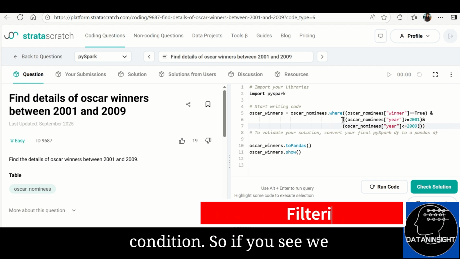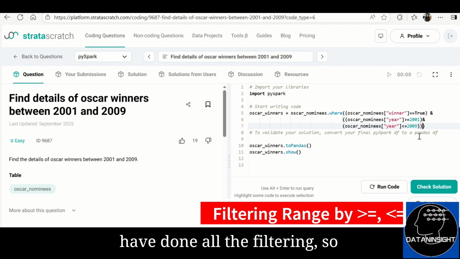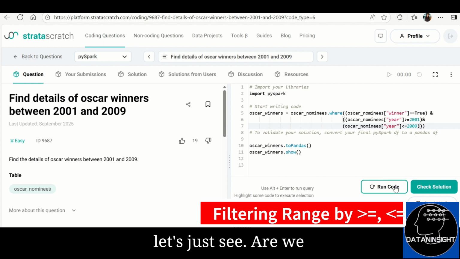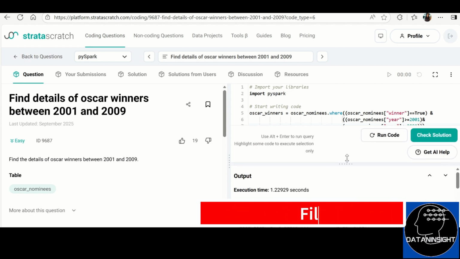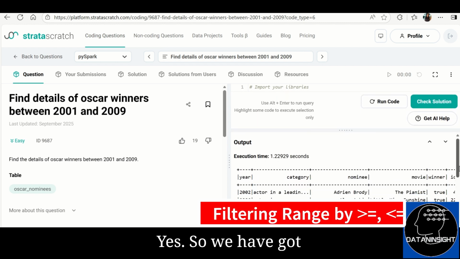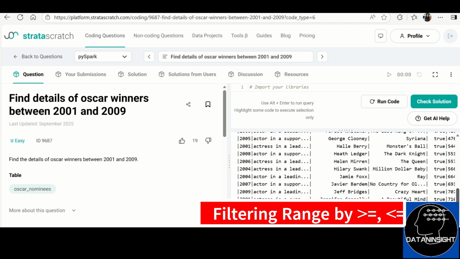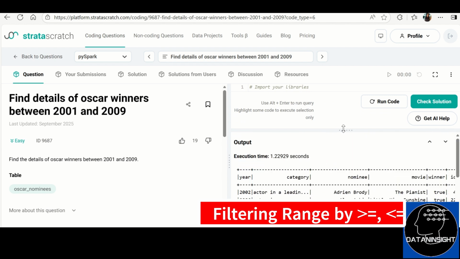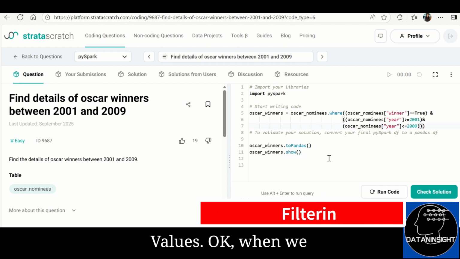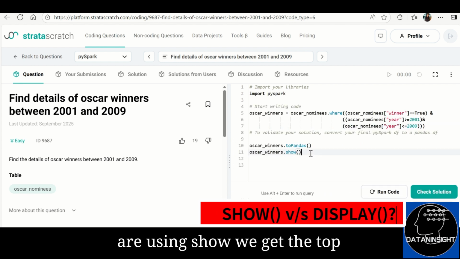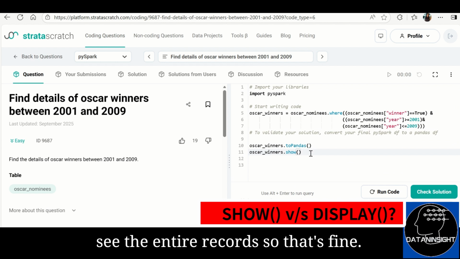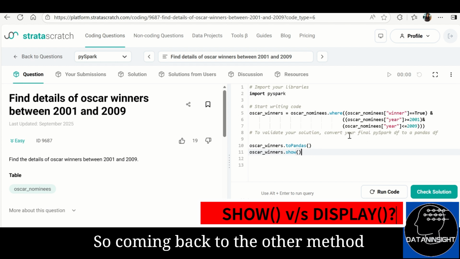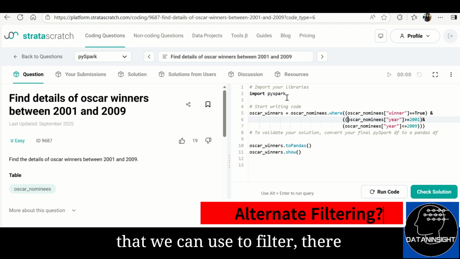So if you see, we have done all the filtering. Let's see if we are getting the right required data. Yes, we have got all the values. When we are using show, we get the top 20 records. When we use display, we see the entire records. So that's fine.